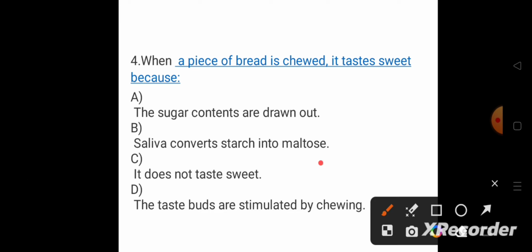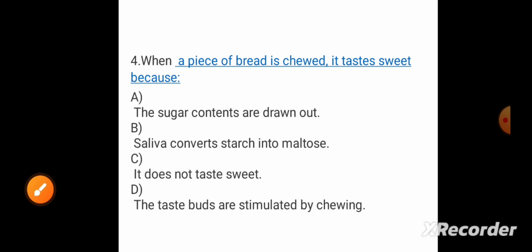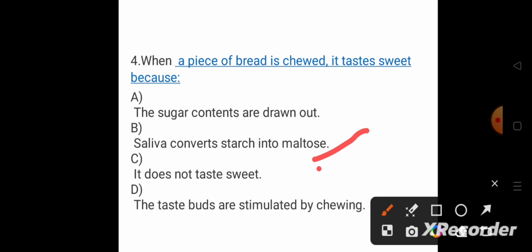Why? Because the saliva will come into the picture over here. The saliva will convert the starch into maltose. Whatever starch is present in the piece of bread is converted into maltose due to the digestion process, and it does not taste sweet. That will not be a relevant answer for this. And the taste buds are stimulated by chewing. That is obviously happening, but this question is asking about what kind of event is occurring over here. So saliva is coming into the picture. Okay, so option B will be the answer for this.